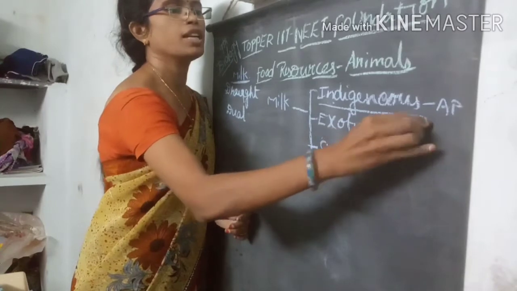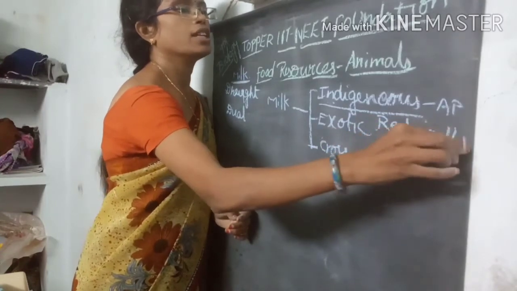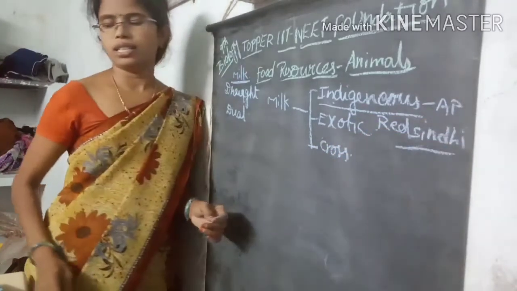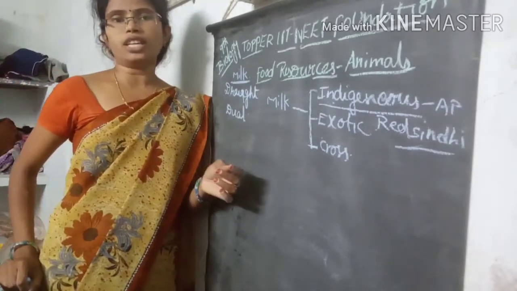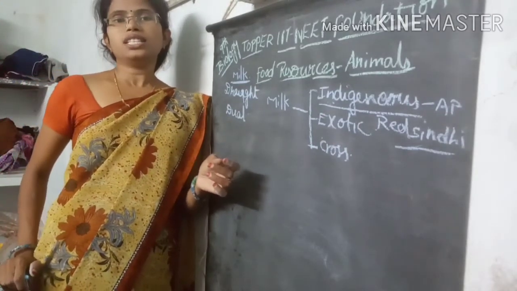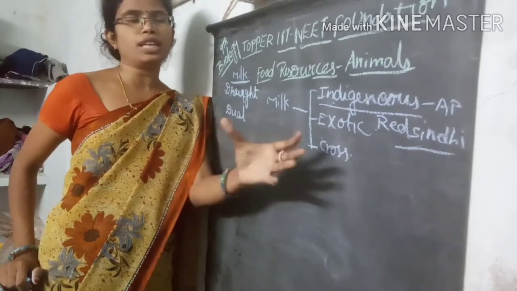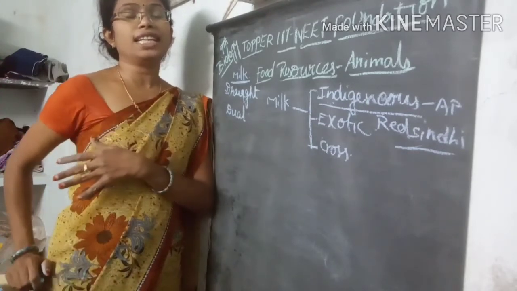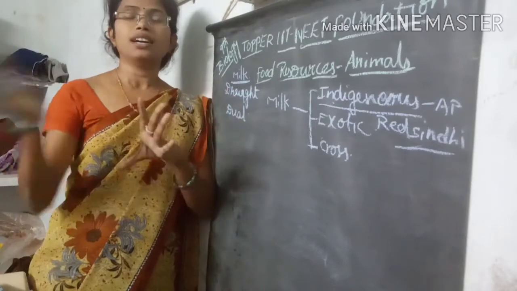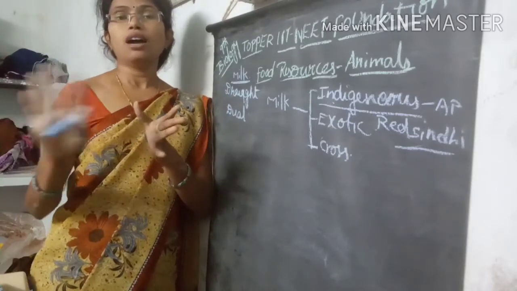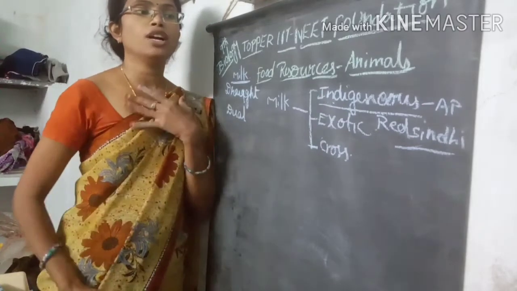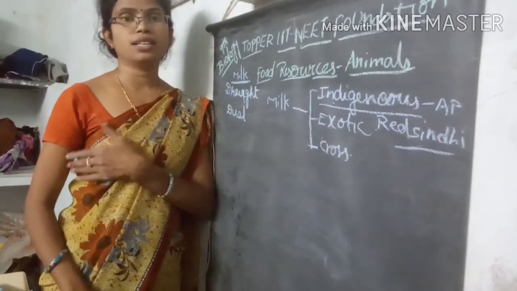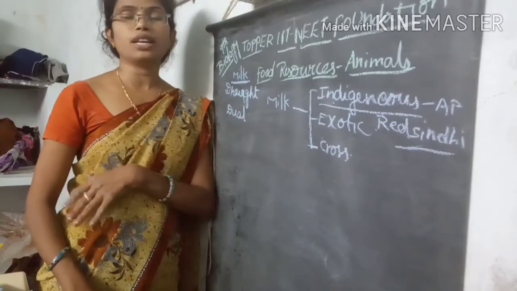The Red Sindhi breed is commonly seen in Andhra Pradesh. It has reddish colored hair, and the skin color is somewhat reddish in nature. So it is mainly present in our AP.